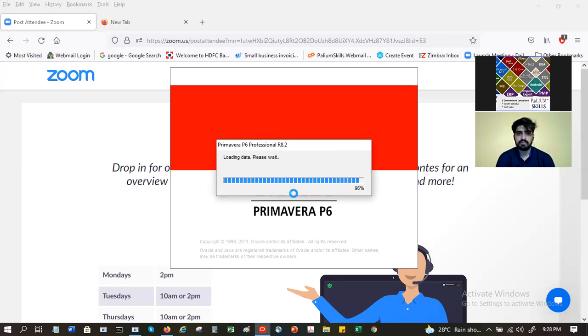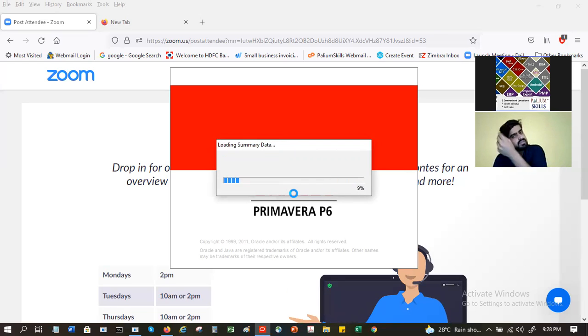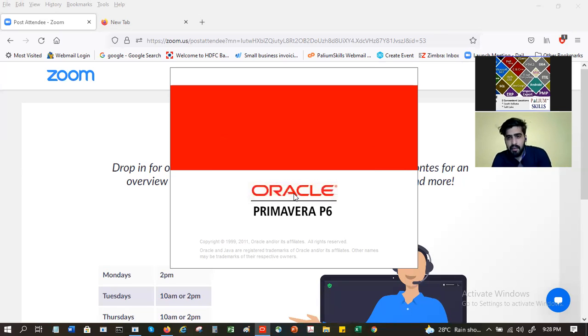Now, the other day we were talking about how the different projects are managed, and in the system, this is a server based product, which means all people can log into the system and see the data.